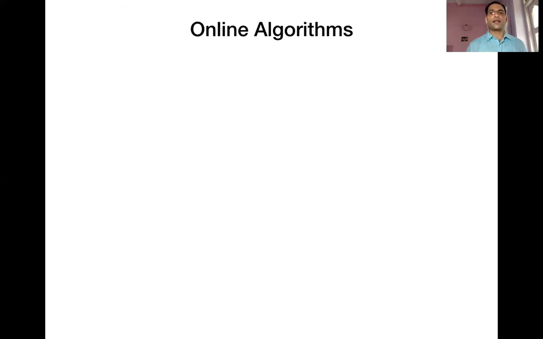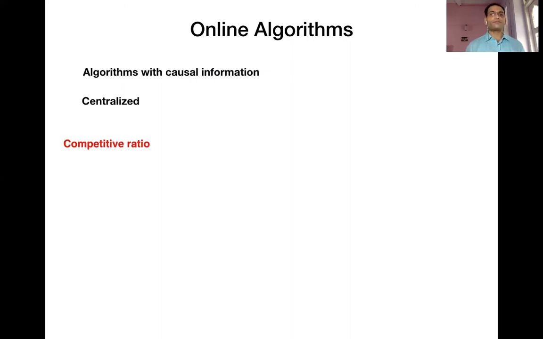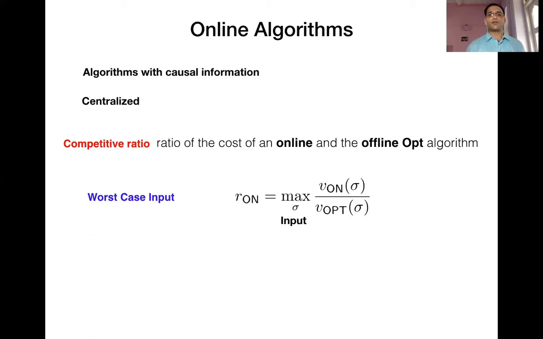We are going to look at the online algorithm setting, by which we mean that algorithms only have causal information. So at time t, the only information available at each node is about packets that have arrived till time t. We're also going to look at centralized control, meaning every node in the network is aware of what else is happening in the network. The competitive ratio, which is the figure of merit for online algorithms, is defined as follows. Consider the cost of an online algorithm ON for a particular input sigma, and call that V_ON of sigma. Similarly, V_OPT of sigma is the cost of the optimal offline algorithm for the same input sigma.